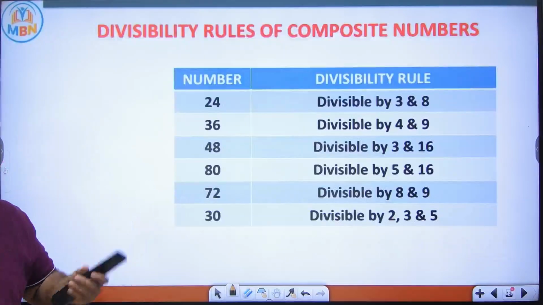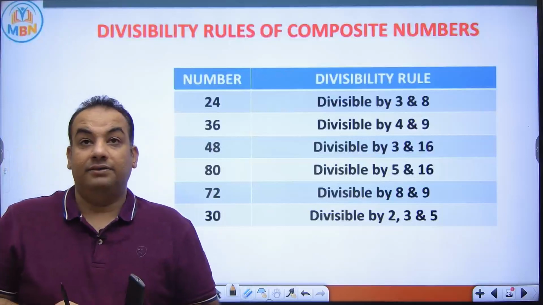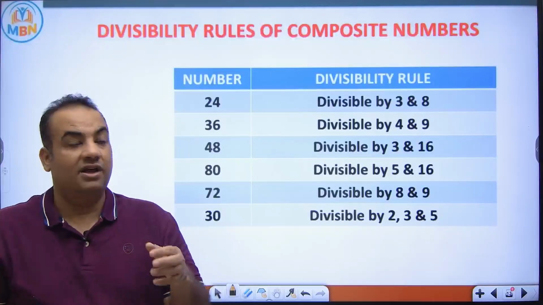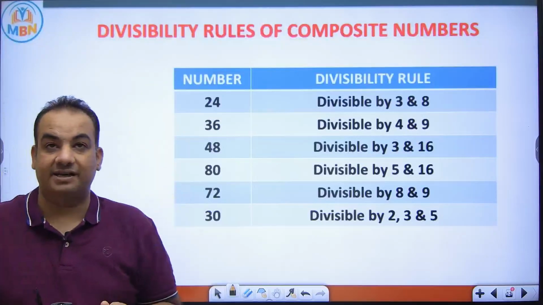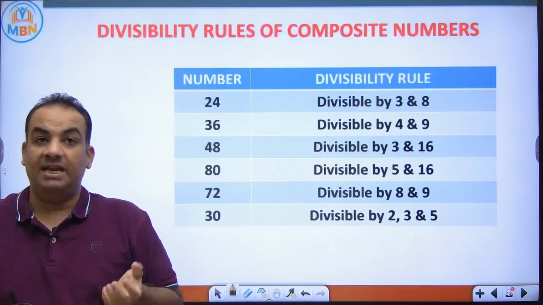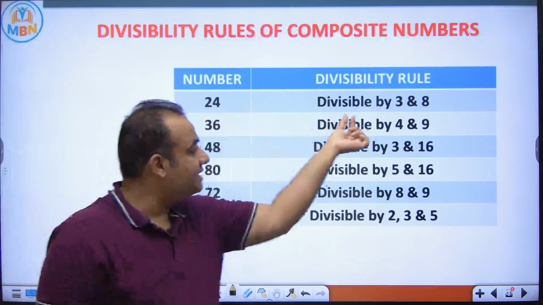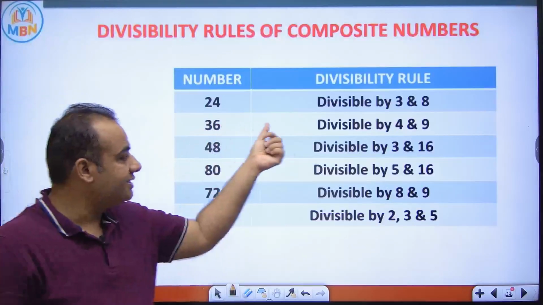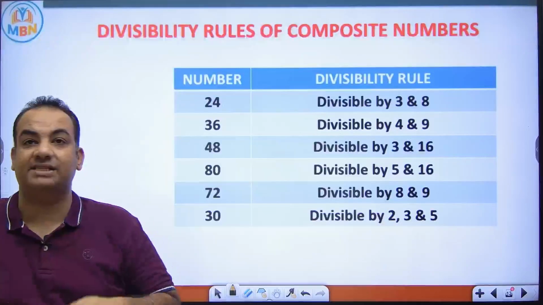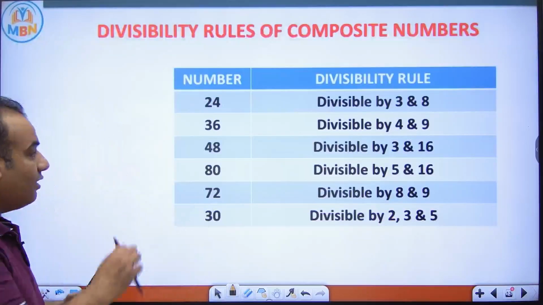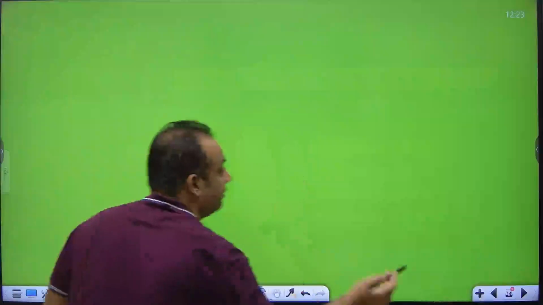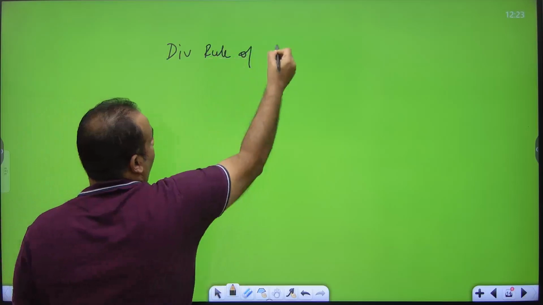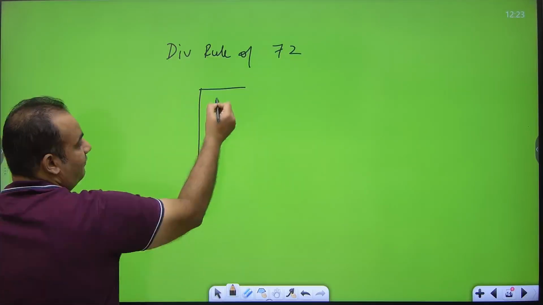Okay. Now, there is a very important category of questions where these divisibility rules will be tested. Divisibility rule of 24: if a number is divisible by 3 and 8, then it is divisible by 24. Divisibility rule of 36: if a number is divisible by 4 and 9, it is divisible by 36. Now I will tell you how to find the divisibility rule of any composite number. What will you do? Suppose I have to find the divisibility rule of 72. I will do the prime factorization.